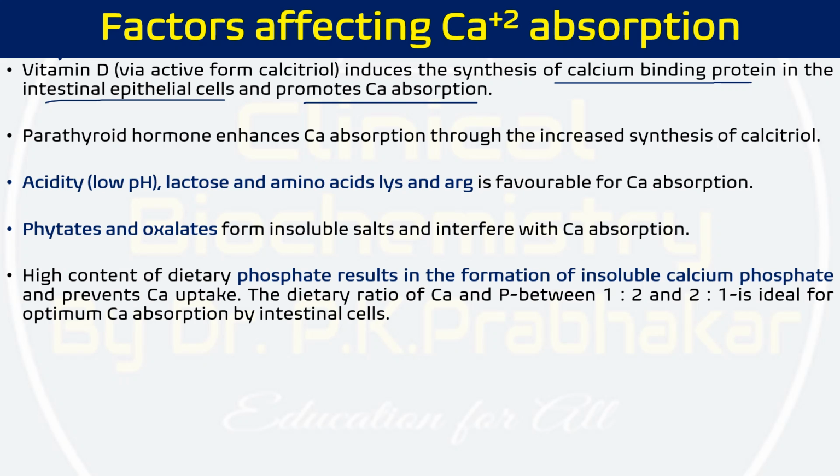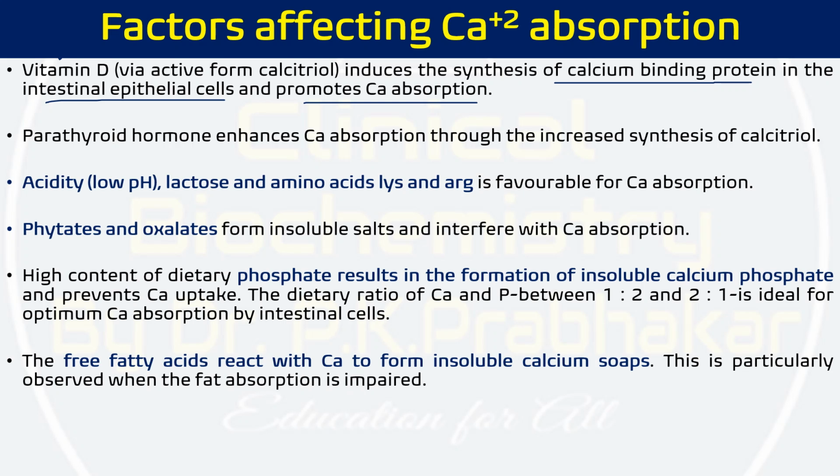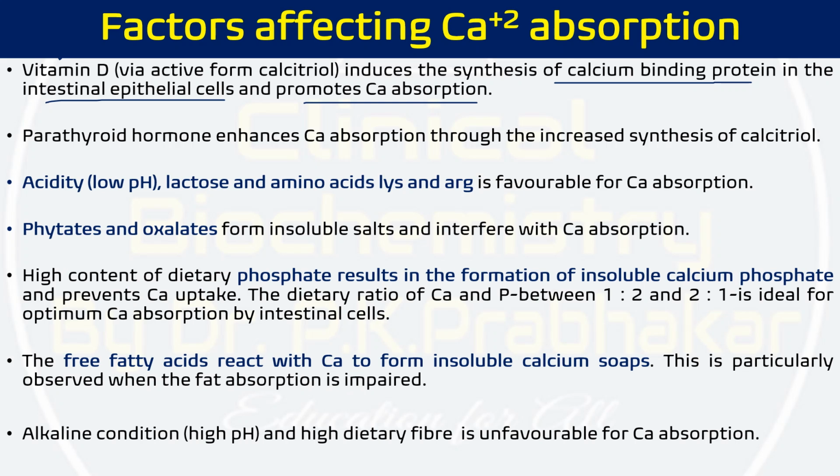A high content of dietary phosphate results in the formation of insoluble calcium phosphate, and its absorption will be affected. A dietary ratio of calcium to phosphate of 1:2 or 2:1 is ideal for calcium absorption. Free fatty acids also bind with calcium and form insoluble calcium soap, and this is particularly observed when fat absorption is affected. As opposed to acidic conditions, alkaline conditions and high dietary fiber are normally unfavorable for calcium absorption. They decrease our absorption of calcium.